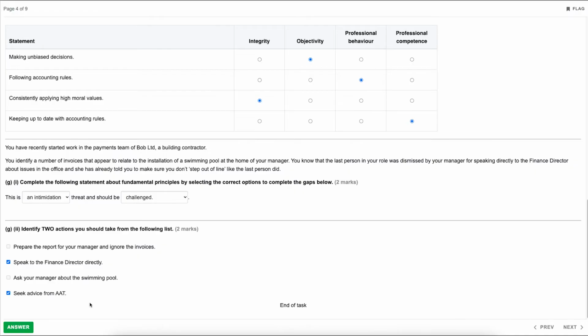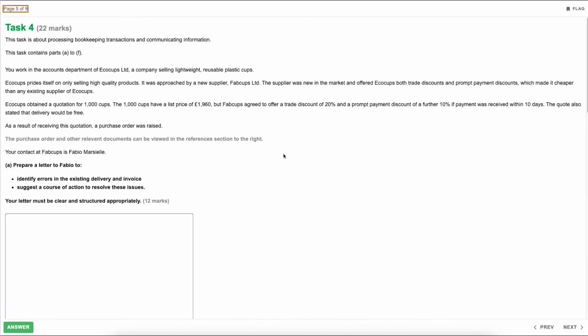Okay, so that completes task 3. Let's now move on to task 4, which is our first written question. This task is about processing bookkeeping transactions and communicating information. This task contains parts A through to F. So let's have a look at our scenario then.